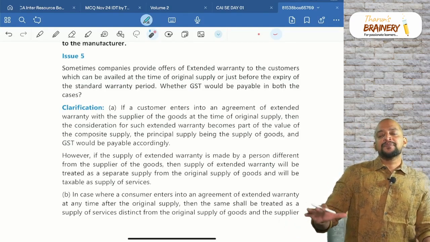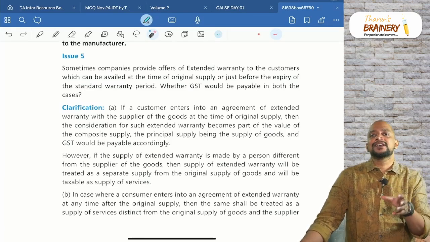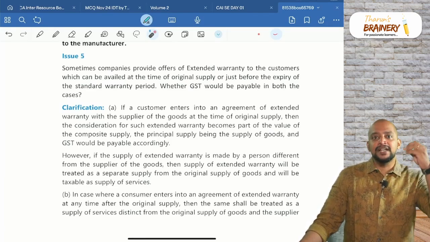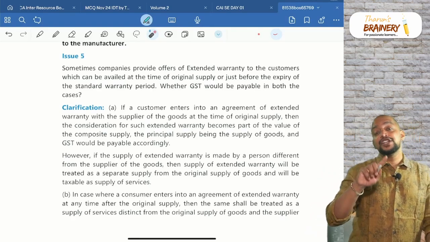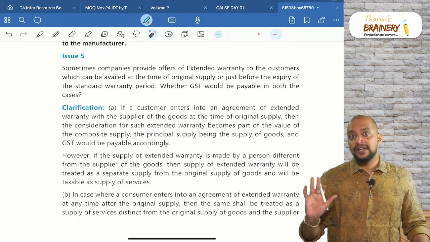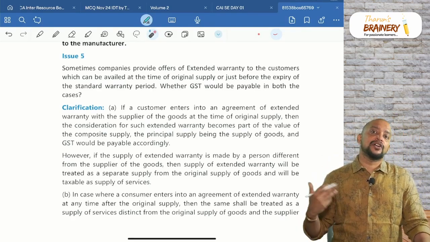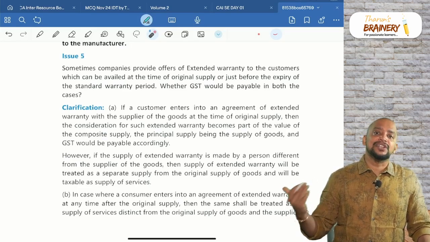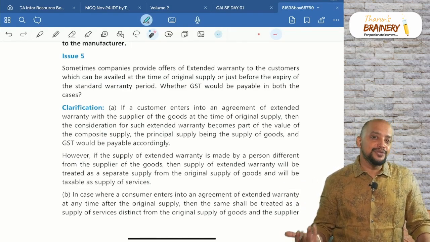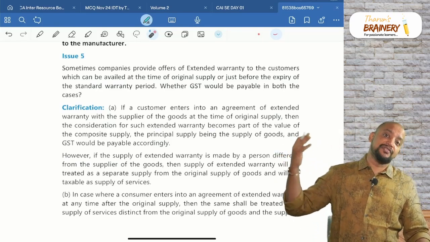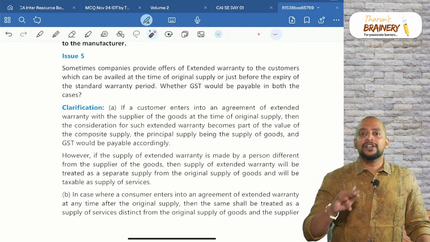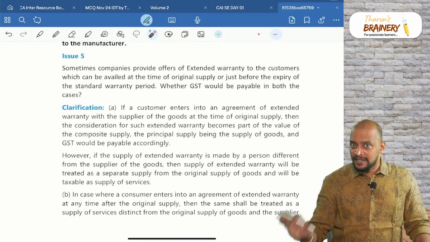Now, say for example, you are purchasing a smart TV, an MI TV. The rate of GST applicable on MI TV is 28%. 28% is the rate of GST on a TV if it crosses 30 inches. But no one is using 30 inches now, everyone is using 40 inches, 50 inches, 55 inches, so the rate of GST will be 28%.